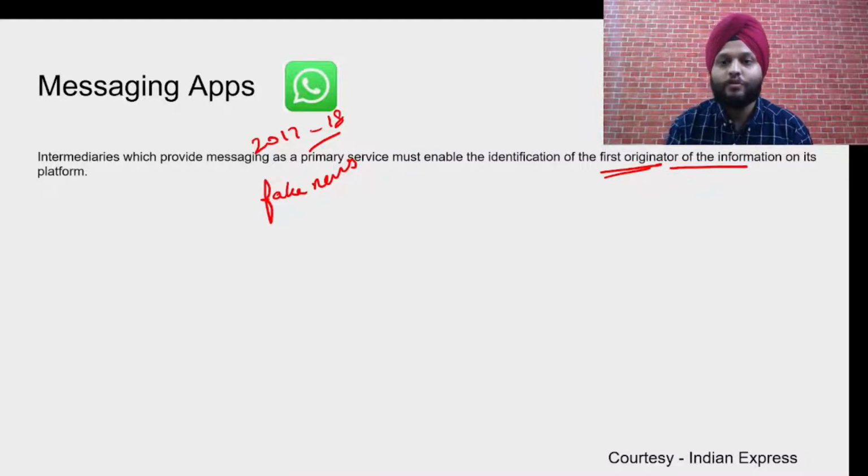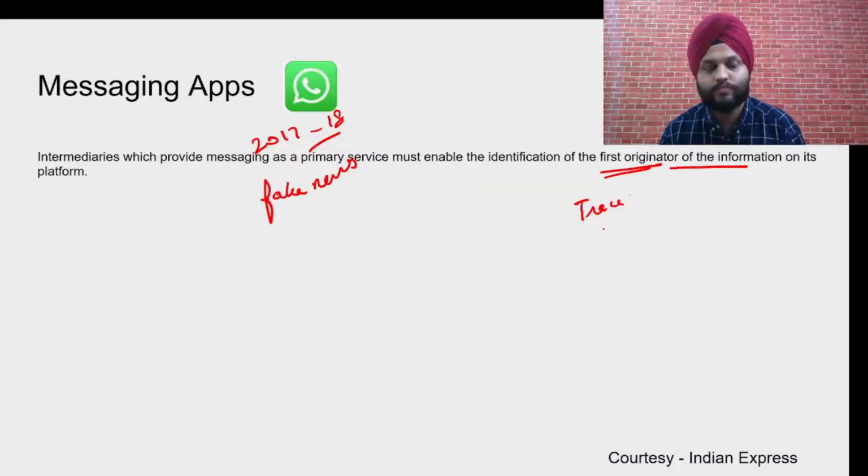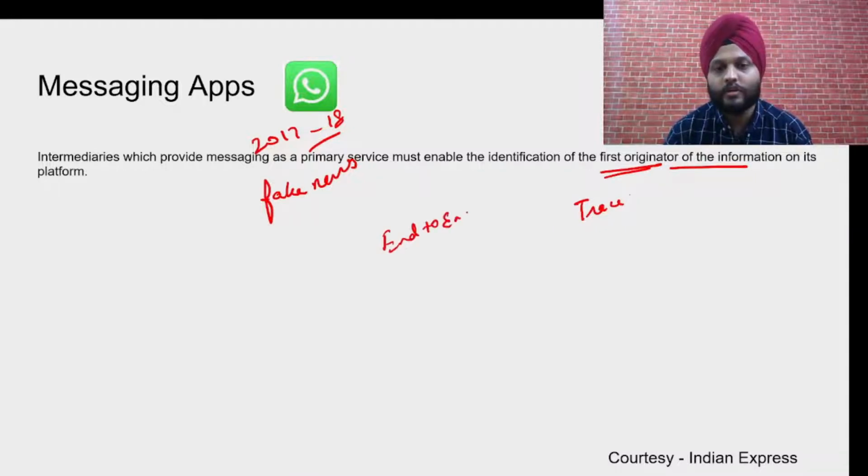Okay. So first, originator, when I say it, it's basically the traceability issue. You must have heard about the traceability issue. WhatsApp says that they have this end-to-end encryption, and therefore they do not have any data whatsoever. They have metadata, that is the phone number, basic details of the person, but they do not know what chat has taken place, as it is not being stored in their servers also.